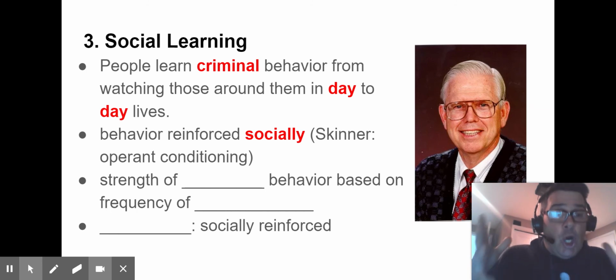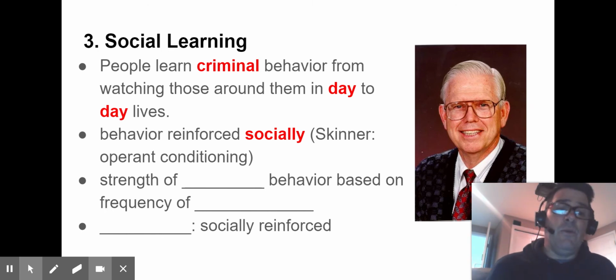People encourage you to commit crimes, and therefore you start taking part in it. This can happen very young. When you're talking about gangs in urban areas, it could happen as young as upper elementary and middle school years. Skinner called this operant conditioning, by the way.